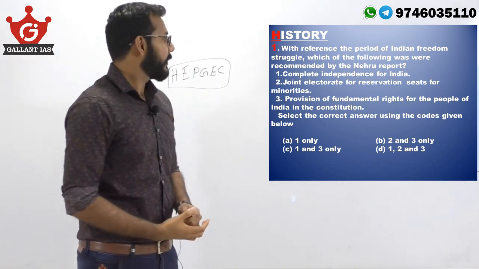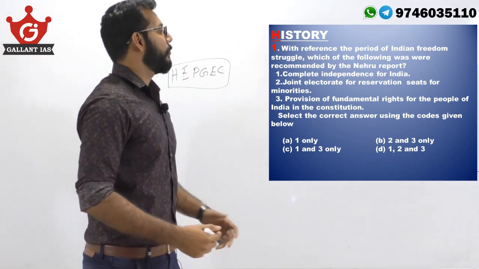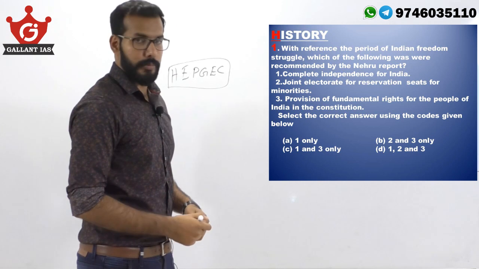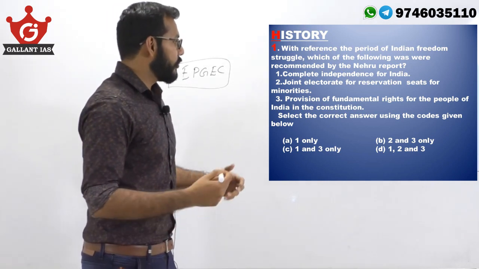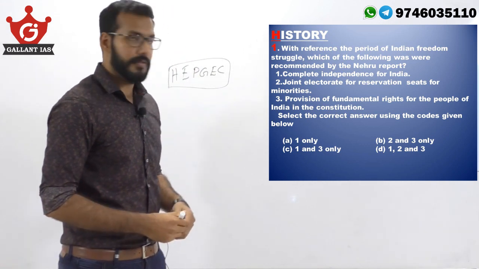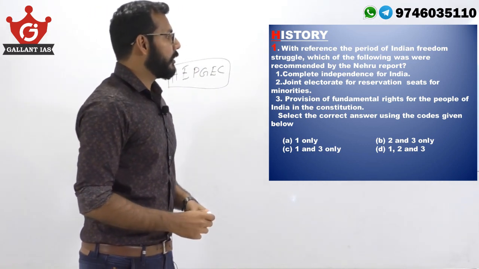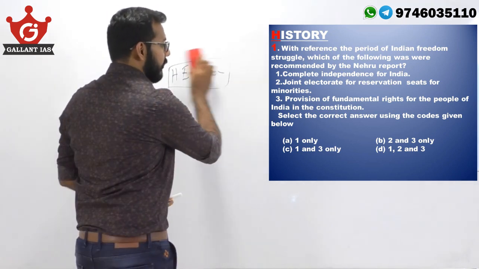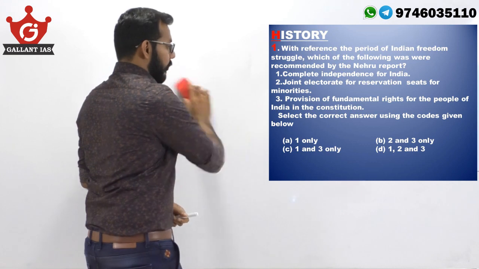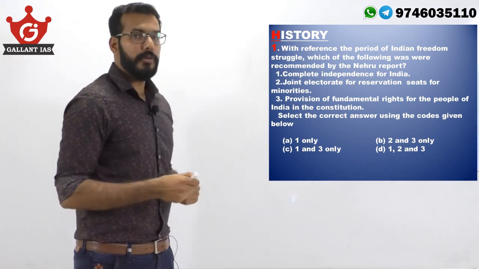It's from history. With reference to the period of Indian freedom struggle, which of the following were recommended by Nehru report? First statement, complete independence for India. Second, joint electorate for reservation of seats for minorities. Third, provision of fundamental rights for the people of India in the constitution. The choices given are 1, 2, 3, 1 and 3, and all of the above. So Nehru report was